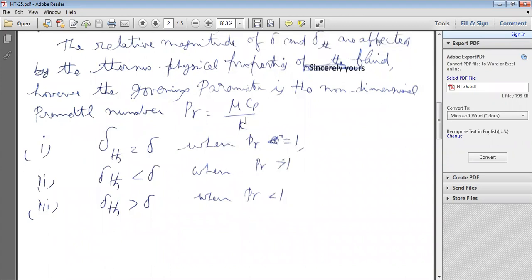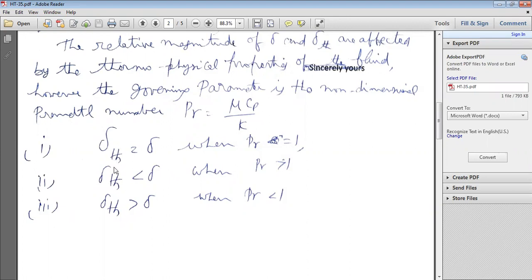And when the Prandtl number is greater than 1, delta TH, the thermal boundary thickness, is less than the hydrodynamic boundary thickness delta.